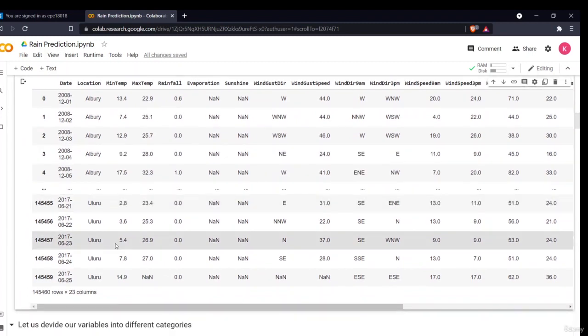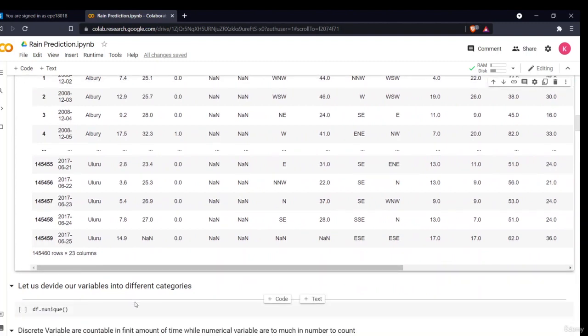This is our data which has around 1,45,460 rows and 23 columns. As you can see, this is a very large data set, so it will be containing many null values.